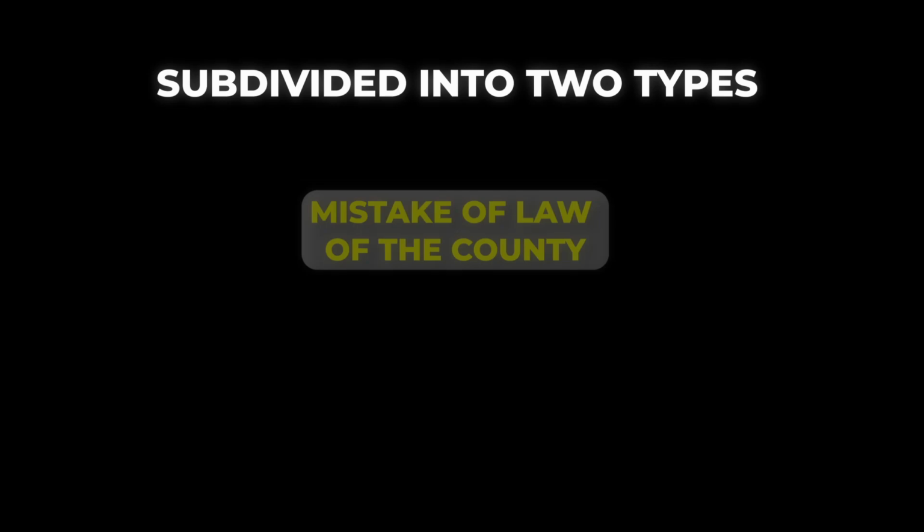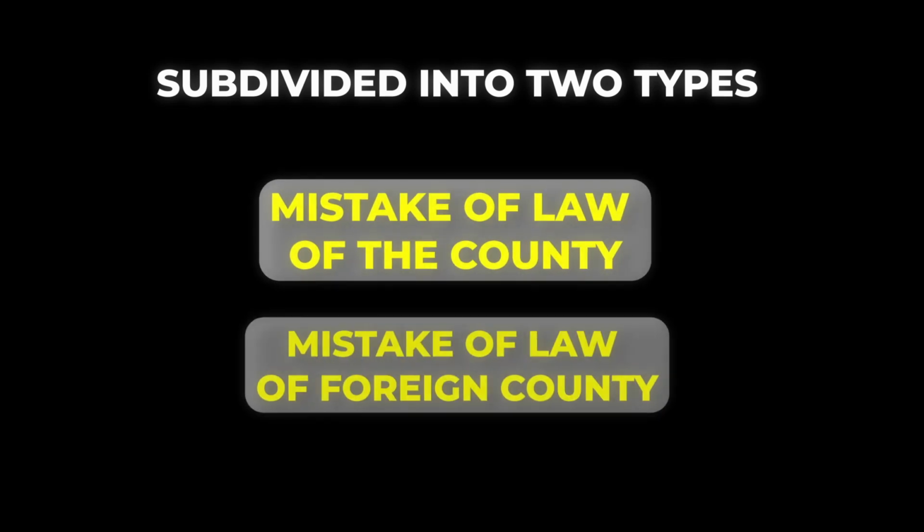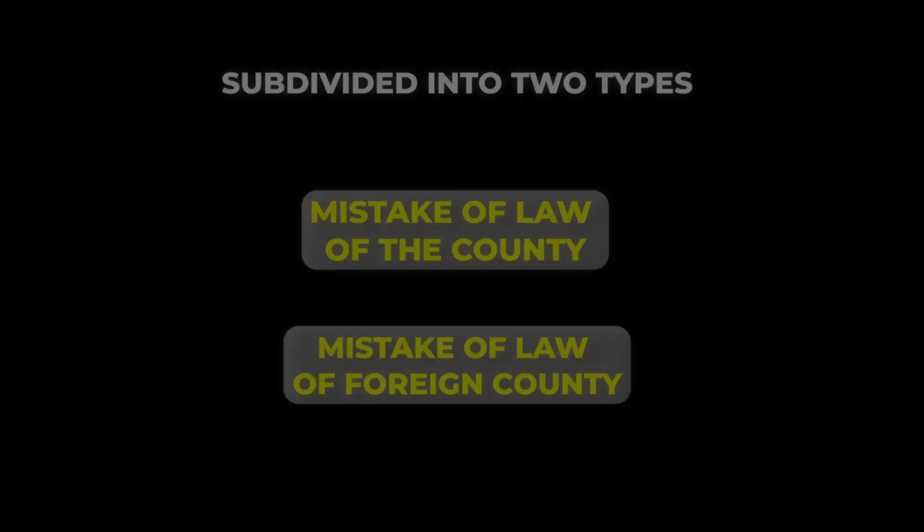If it's a mistake of law, we divide it into two: mistake of law of the country and mistake of law of a foreign country. Mistake of law of the country means you are violating the rules and regulations of the country. Mistake of law of a foreign country means you are traveling to a foreign country and violating rules and regulations there. For example, in Dubai, you are not allowed to drink in public. You are not allowed to litter the place. Same in Singapore. If you are violating, you have to pay the fine.